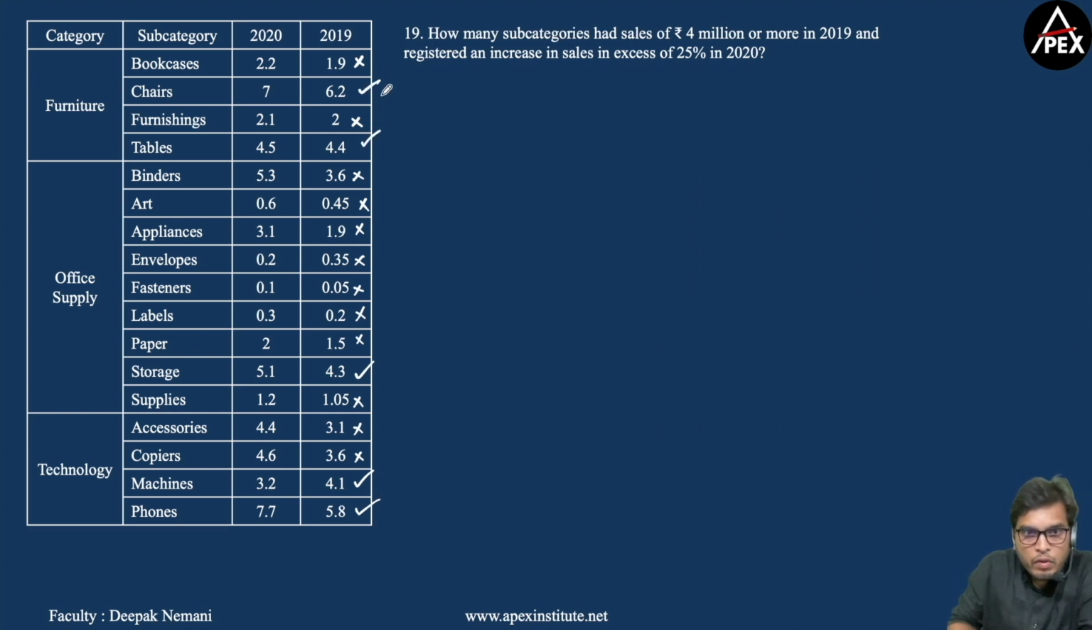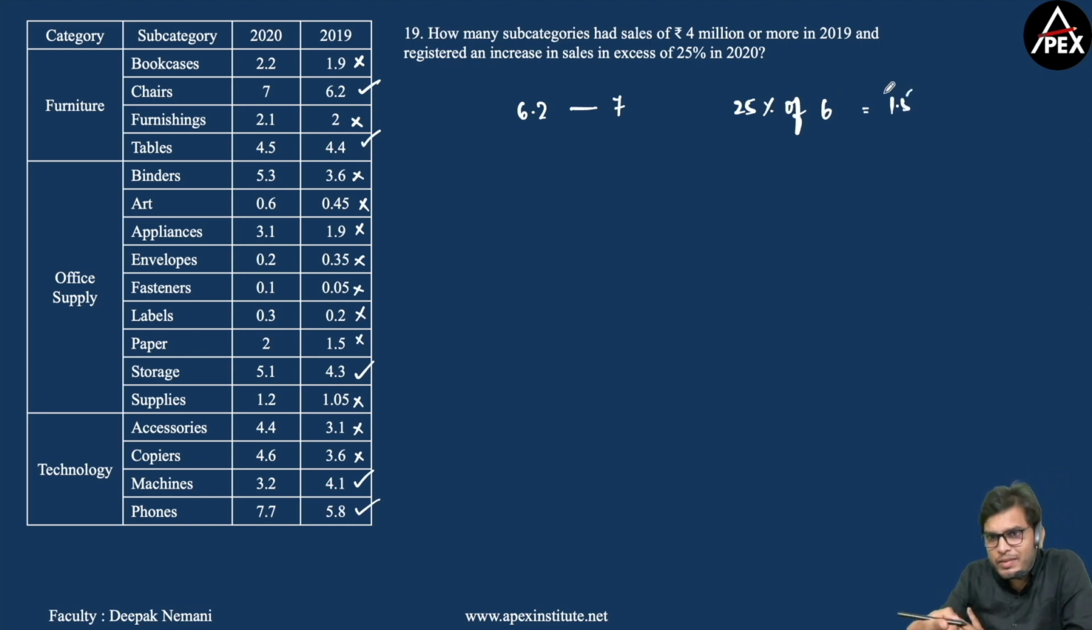So we have 1, 2, 3, 4, 5 products. Now 6.2 to 7. Now what is 25% of 6? 25% of 6 is 1.5. Now if 25% of 6 is 1.5, 25% of 6.2 should be higher than 1.5. Now what is the difference between 6.2 and 7? It's 0.8, which is less than 1.5. Right? So the decrease is less than 25% of 6. So it will be obviously less than 25% of 6.2. So you need not consider this.